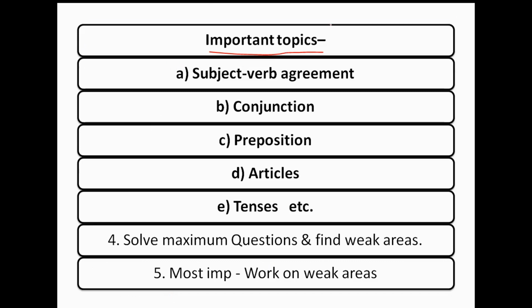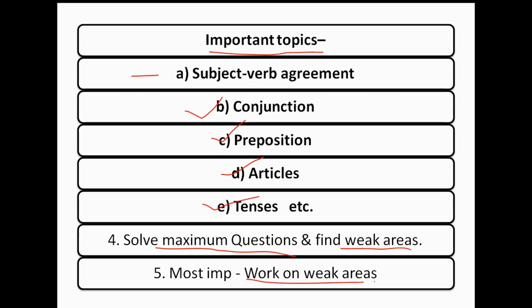Let's come to the important topics of English. First topic is subject verb agreement. Second one is conjunction. Third one is preposition. Fourth one is article. And fifth one is tense. Solve maximum questions and find your weak area. Most important is to work on your weak area of English.